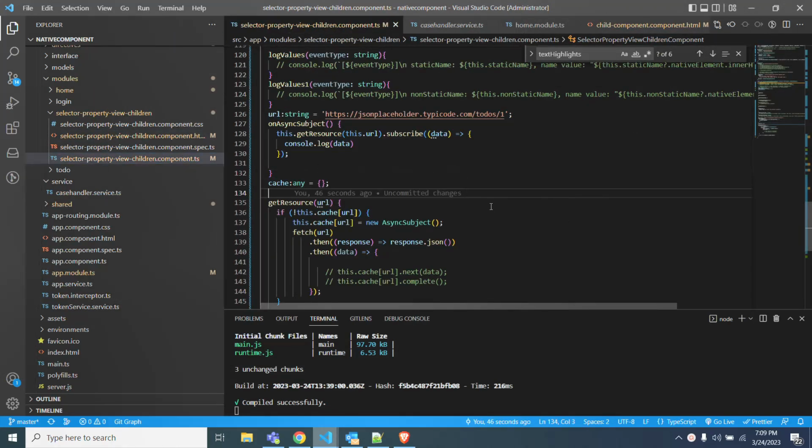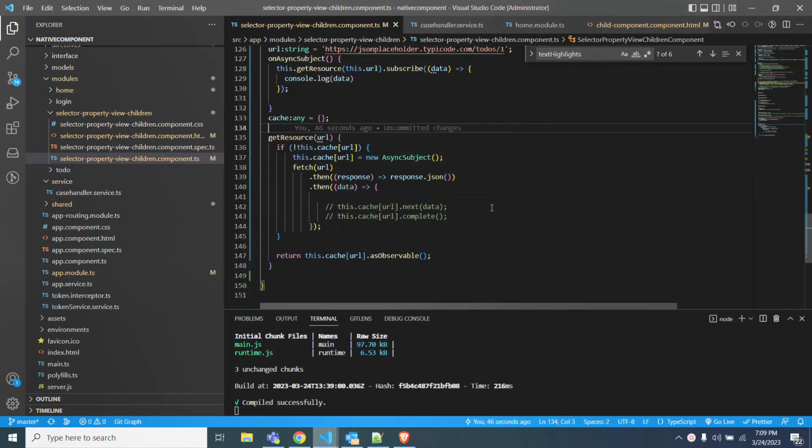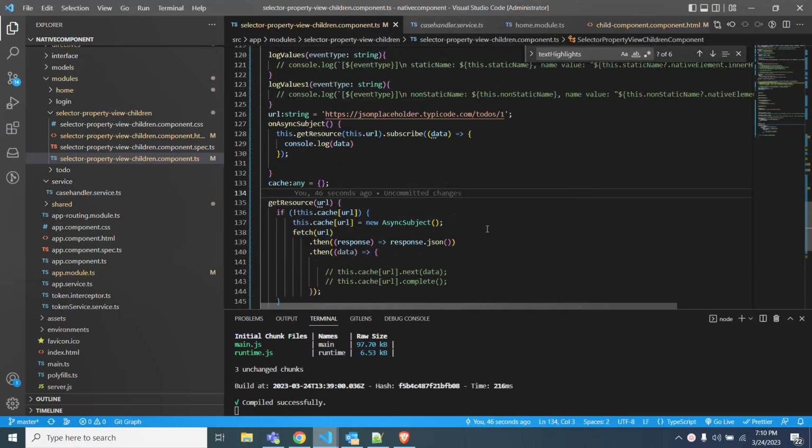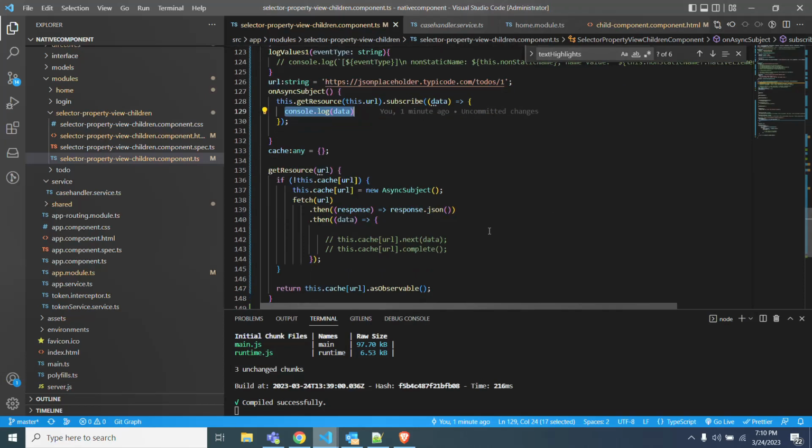Before that, I will tell you what the AsyncSubject is and how it behaves. AsyncSubject is the same as Subject and BehaviorSubject: when we call the next method, it invokes wherever we used the subscribe method and gets the data in the subscribe method. But here it is a little different. We have to call the complete method, and only then will it invoke the subscribe. This AsyncSubject is helpful for API calls.